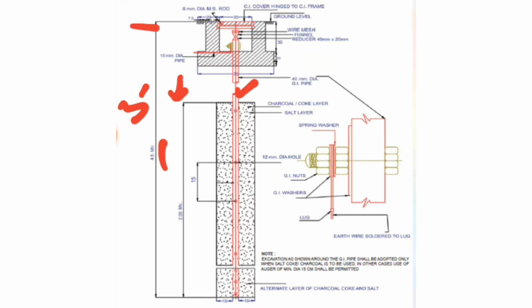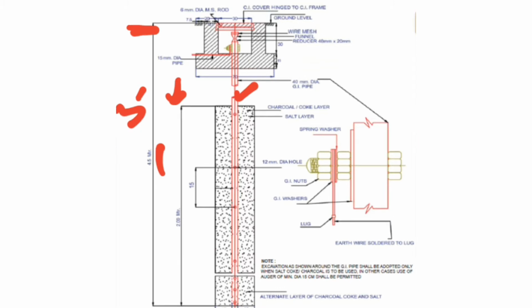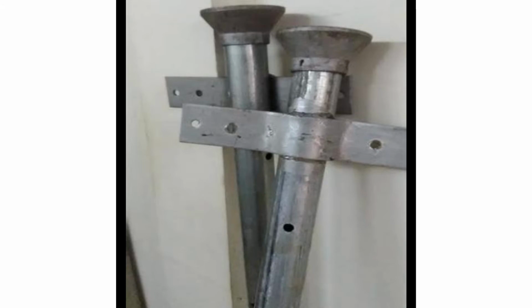This depends on the type of soil or on the soil conditions. Here also, the pit area around the GI pipe remains filled with a salt and coal mixture. But here we have a single pipe with a funnel at the top, which will be used for the same watering purpose.